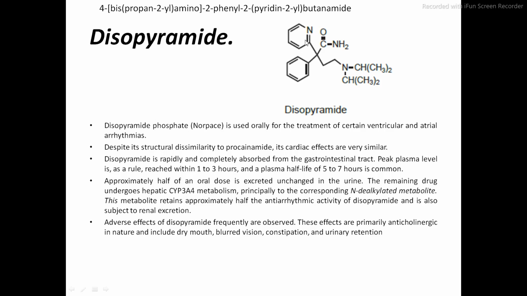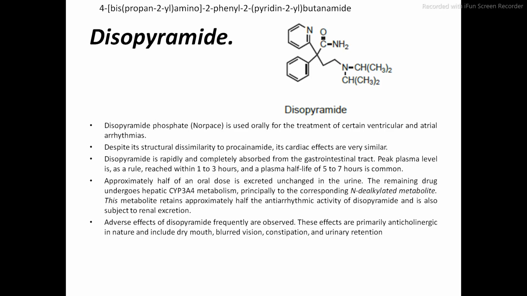So pyridin-2-yl. What is pyridin-2-yl? Because pyridine का numbering हम नाइट्रोजन से करते हैं, so it is first and this one is the second, hence pyridin-2-yl, and the remaining portion is the butanamide. So this is the structure of the disopyramide.